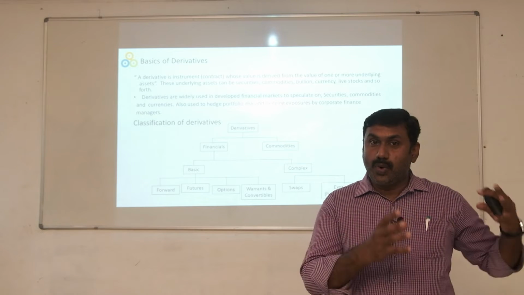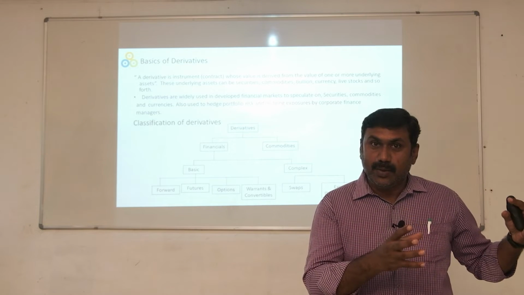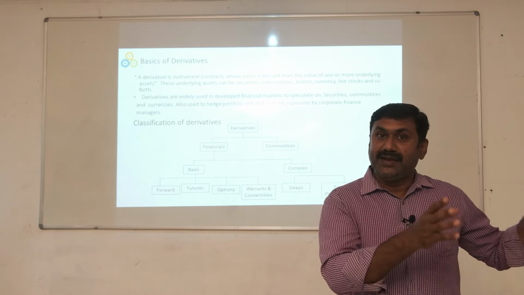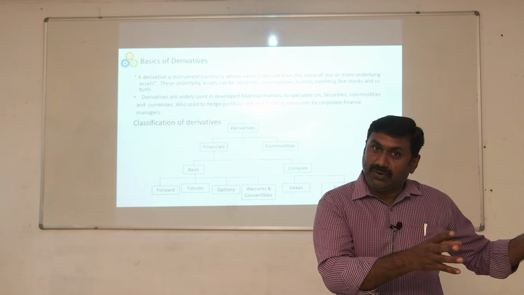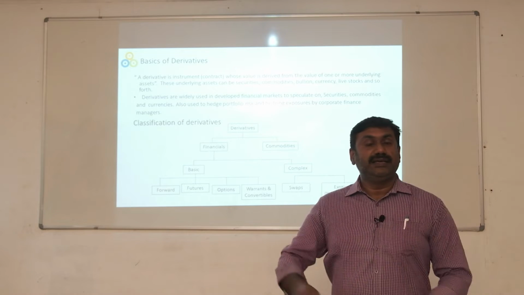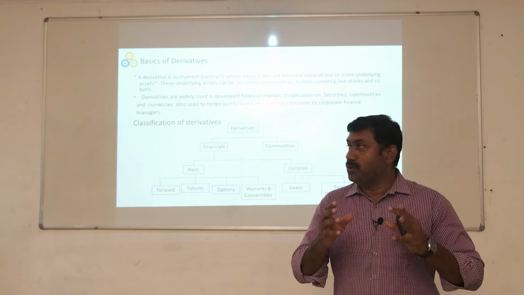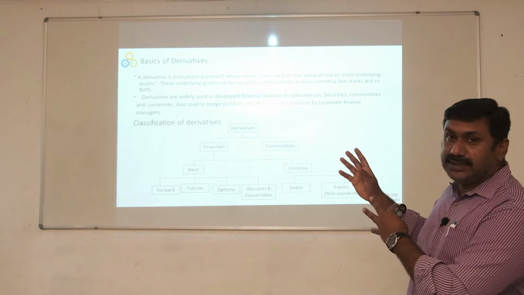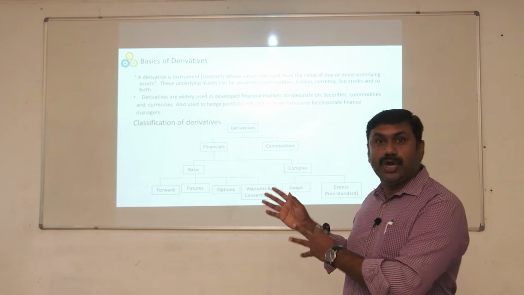That is one type of contract whereby the value of the contract is derived from the underlying value of gold. So, here the underlying asset is gold.